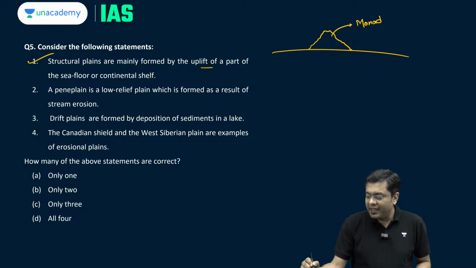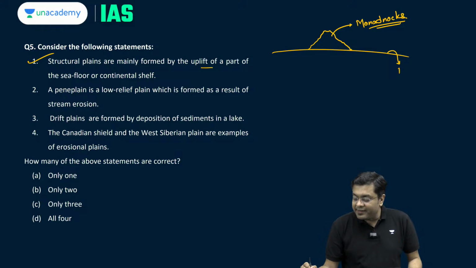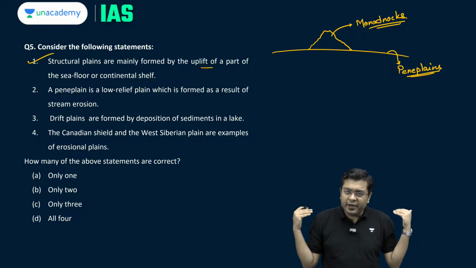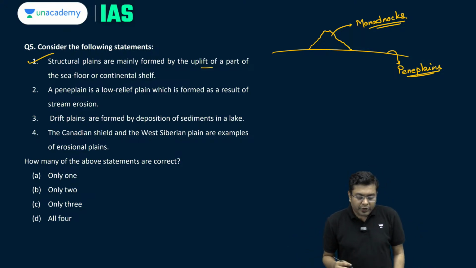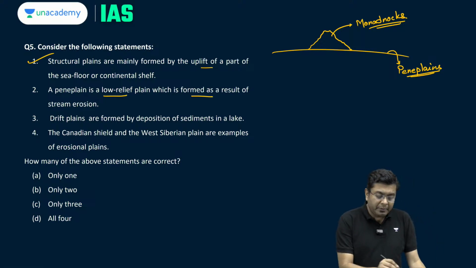Okay, these are known as monadnocks. So basically, these peneplains are created as a result of erosion. Erosion by what? Erosion generally by the rivers. River plains and the river streams in that area flatten the entire zone. So that is why a peneplain is a low relief plain which is formed as a result of stream erosion.